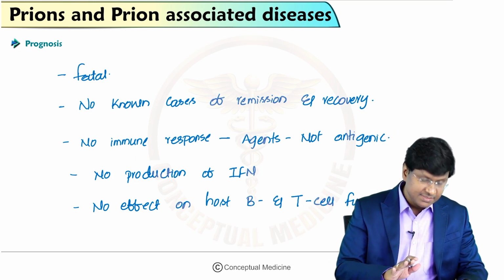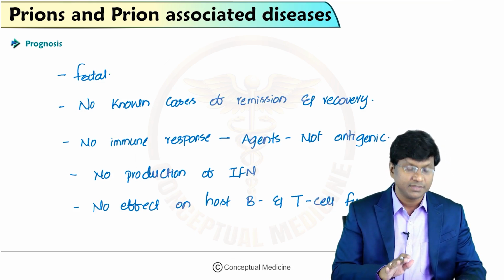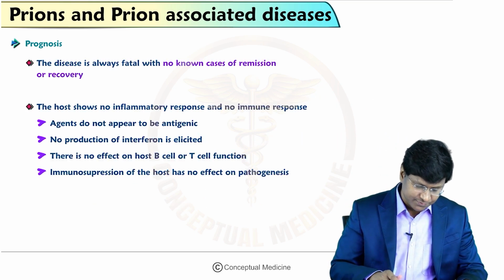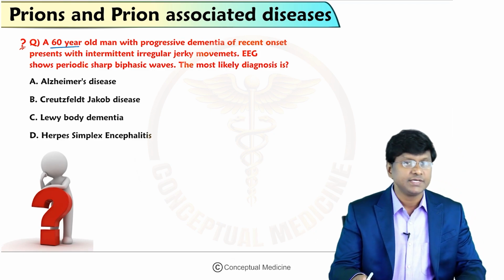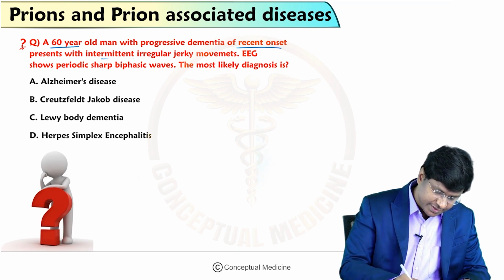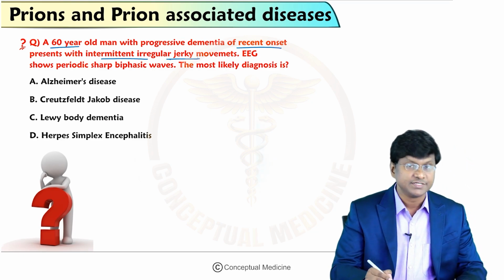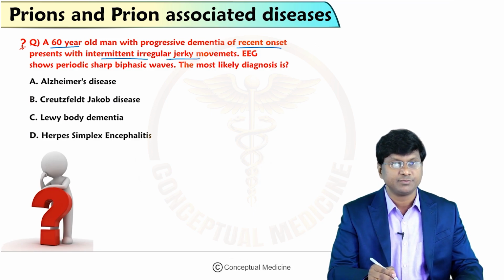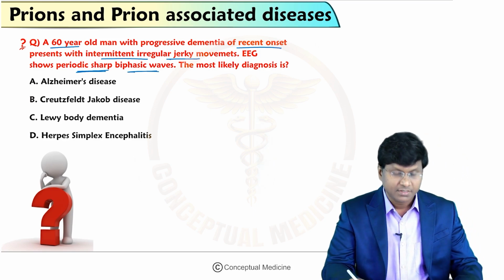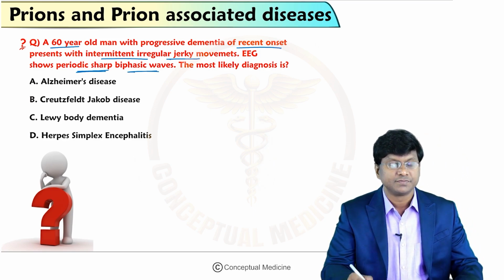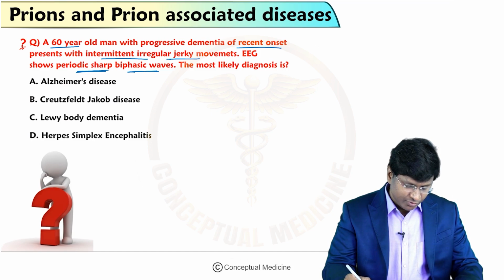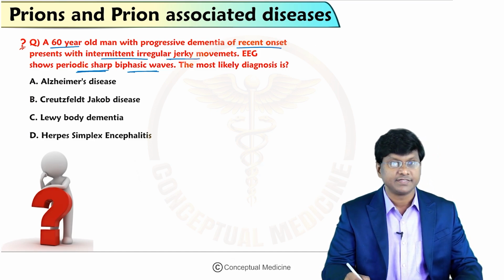Okay, and this is about the prognosis in patients with prion and prion related diseases. I'll just discuss one more clinical scenario. A 60-year-old man with progressive dementia of recent onset presents with intermittent irregular jerky movements. The EEG shows periodic sharp biphasic waves. The most likely diagnosis is, the options are Alzheimer's, Creutzfeldt-Jakob disease, Lewy body dementia, herpes simplex encephalitis.